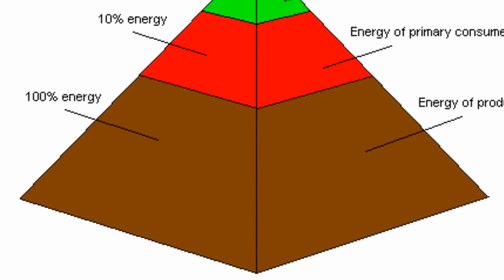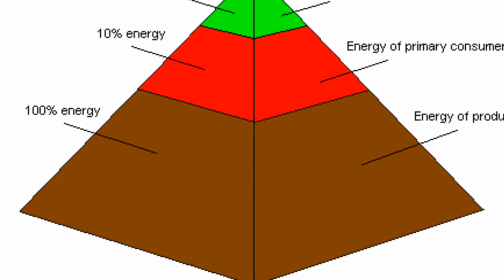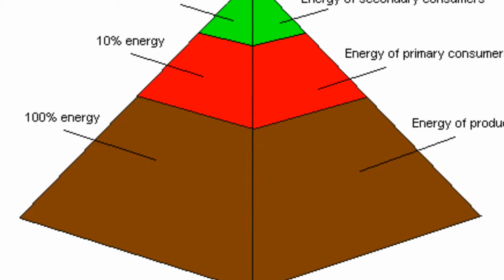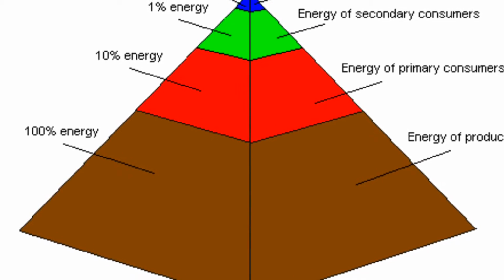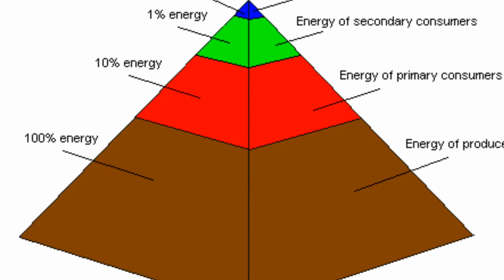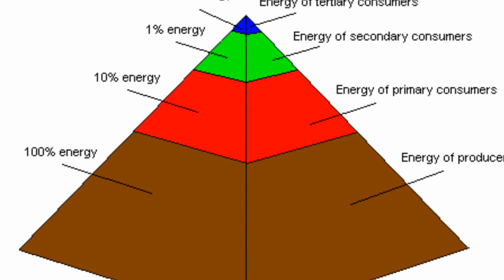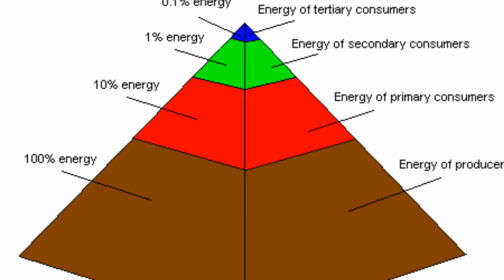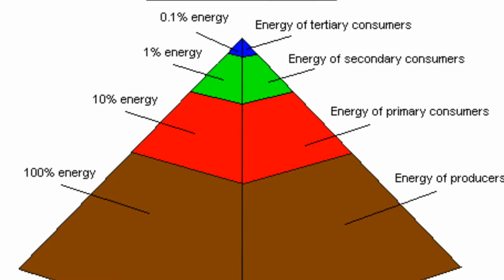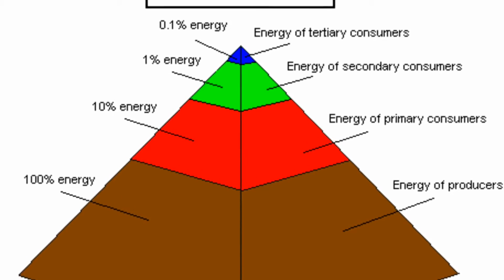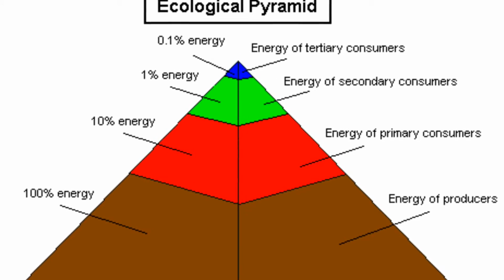Okay, so now I'm going to explain this image right here of an ecological pyramid. The producers are at the bottom, so that's the energy of the producers. When the producers use the process of photosynthesis, they get 100% of the energy. Then the primary consumers eat the producers, and they only get around 10% of the energy that the producers got. Then after the primary consumers are eaten by the secondary consumers, they only get around 1% of all that energy, starting from where the producer got the 100% of the energy. Then when the tertiary consumers eat the secondary consumers, they only get 0.1%.